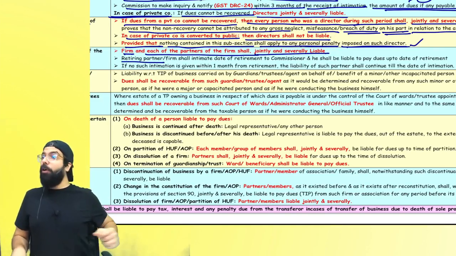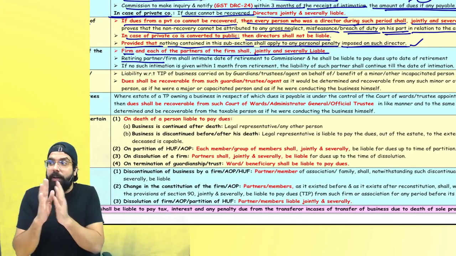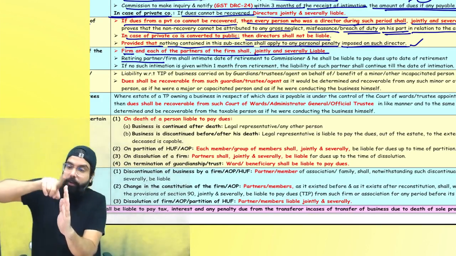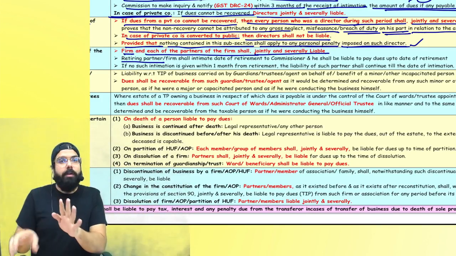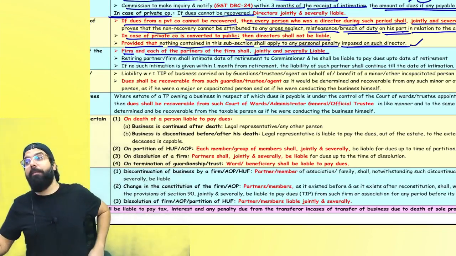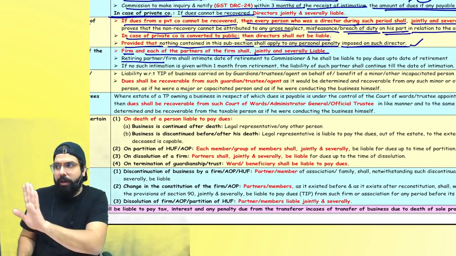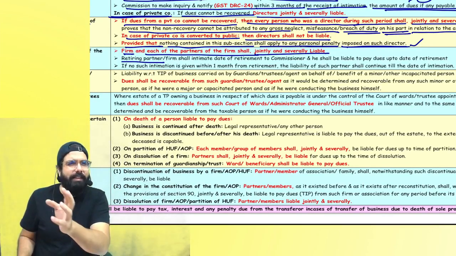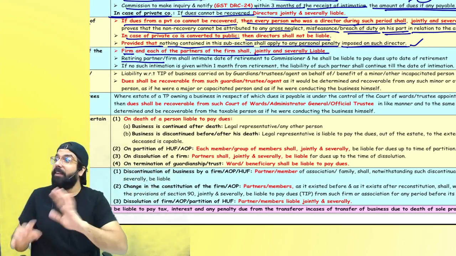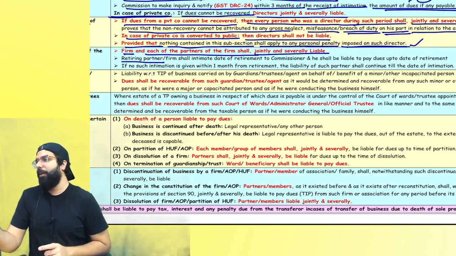Basically, sir, I retired. Whenever you retire, within 30 days, one month, you have to intimate the commissioner saying, sir, I have retired. If you inform him within one month, then until the day you retire, it's your liability. If you don't intimate him within one month, then until the date you intimate him, the liability is yours. See, the firm is liable and all the partners are liable for the liability of the firm. If any tax, interest or penalty is there, for which any demand order has been given, or is given later, doesn't matter. You have to see the period for which the demand order is given.